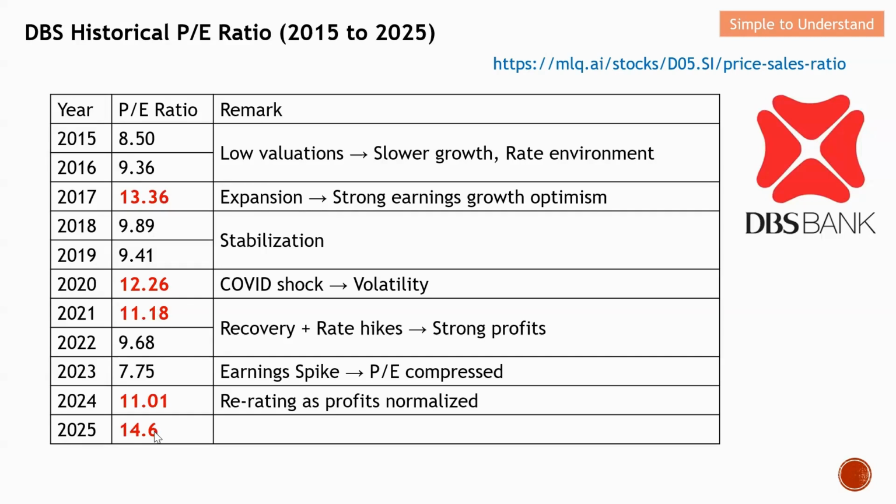In the year of 2025, in fact, is the highest PE ratio among all these years. So I believe that there will be some form of adjustment in the year of 2026. If not, the investors are still very bullish on DBS, and therefore the price to earning ratio will still be high. So what can we actually conclude from this?